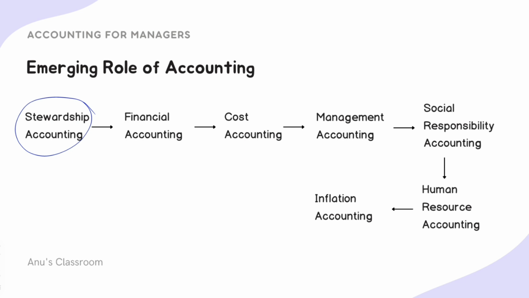Coming to cost accounting. As we said, the industrial revolution happened, and we started amassing capital from the people to mobilize their savings and channel it to different industries which could be utilized, right?